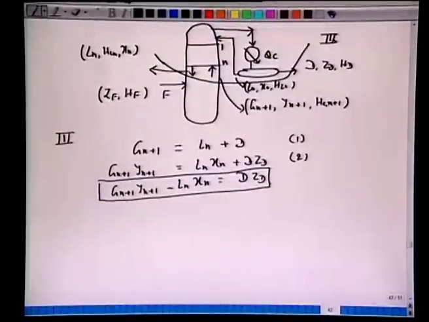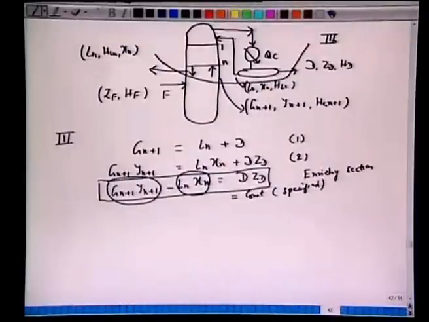See, there is a reason why we have written it like this. These are general expressions for any stage in the enriching section. So we have taken this envelope just underneath this nth plate, where we can write that Gn+1 Yn+1 incoming minus outgoing, for any plate from 1 to n in the enriching section, equals the output, which is a constant, D into ZD. Constant in the sense that this is specified.